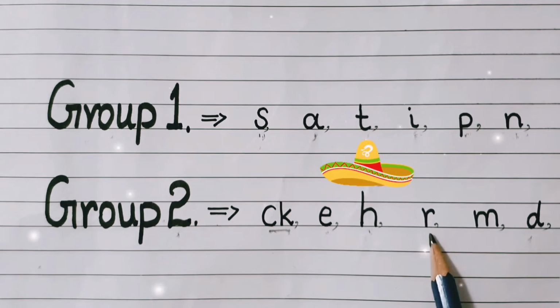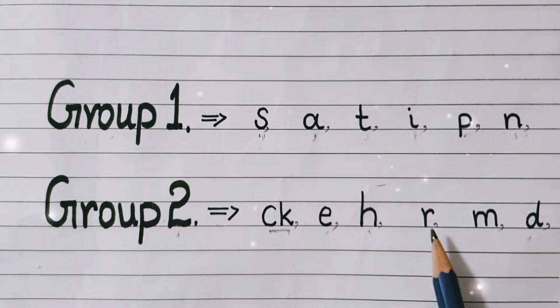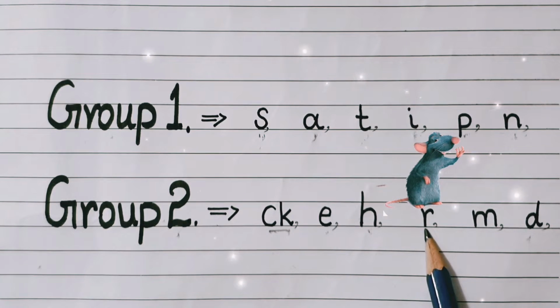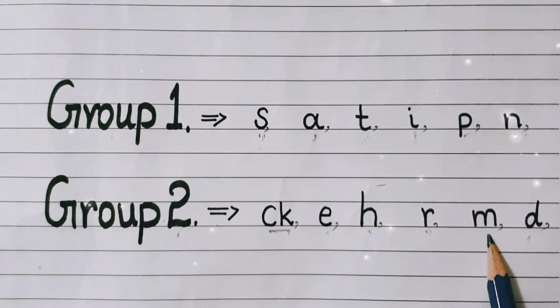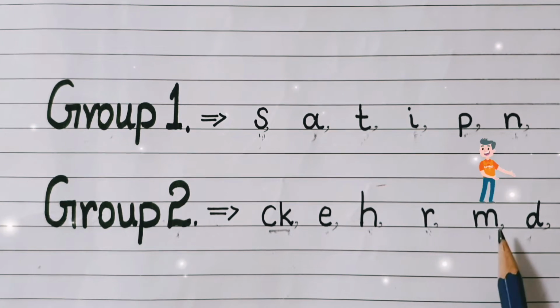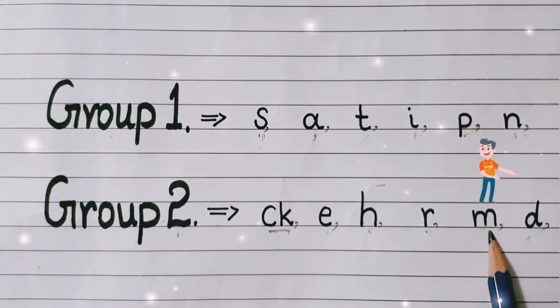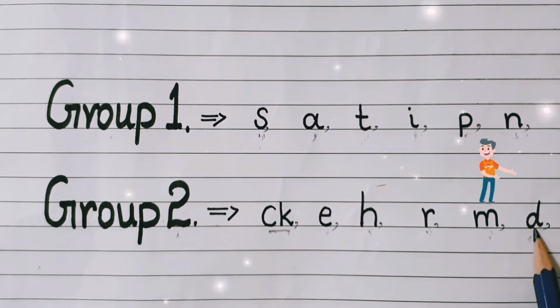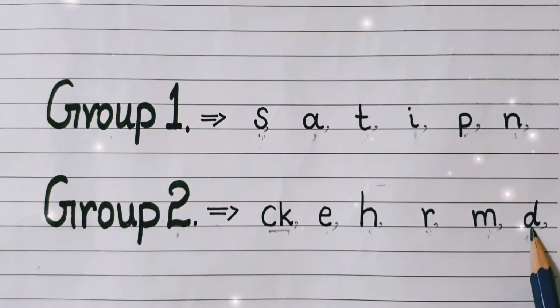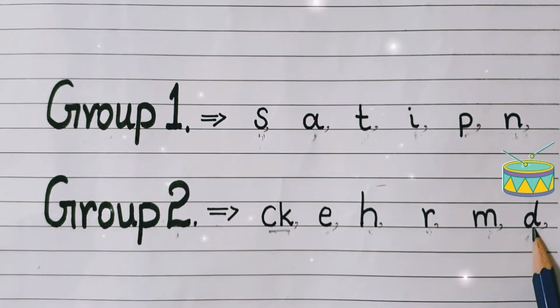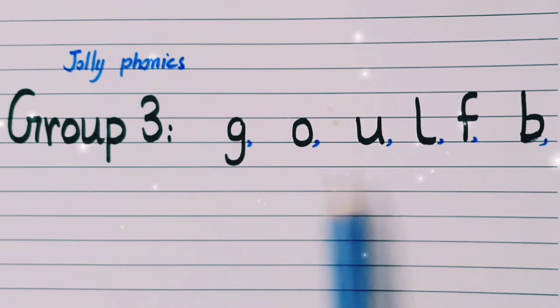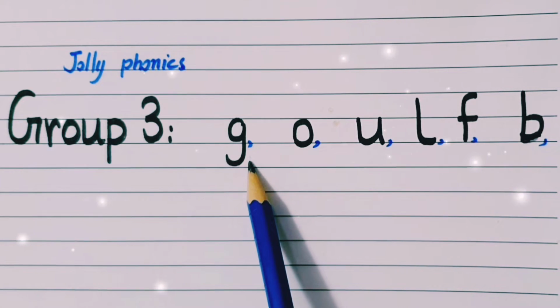hat. And this is the letter R, and its sound is rat. And this is the letter M, and its sound is man. And this is the letter D, and its sound is drum.